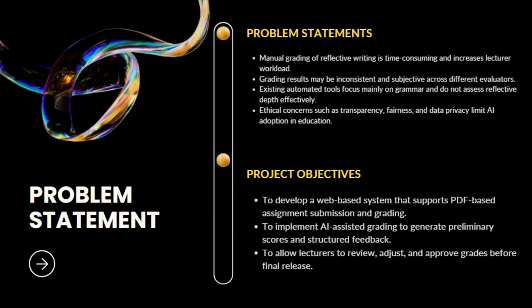In this project objective, this project is used to develop a web-based system that supports PDF-based assignment submission and grading. This system will implement AI assistant grading to generate preliminary scores. At the same time, lecturers will be able to review, adjust, and approve the grade before it is finalized and released to the student. Lastly, this approach also ensures that the system will improve efficiency while still maintaining human control, transparency, and fairness in the assessment process.